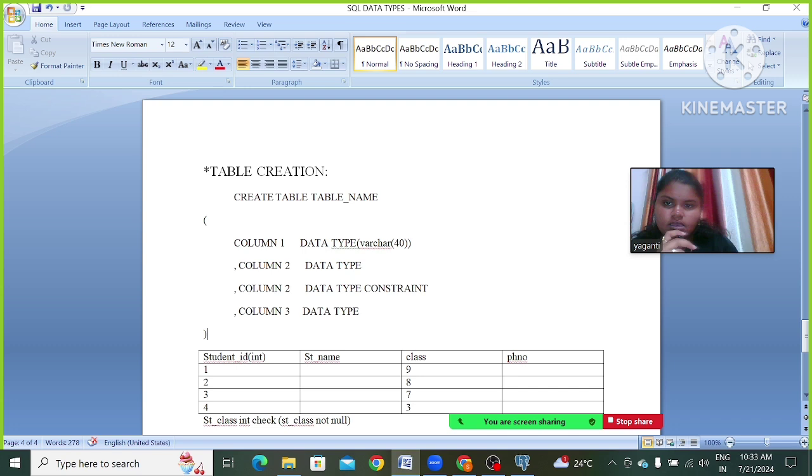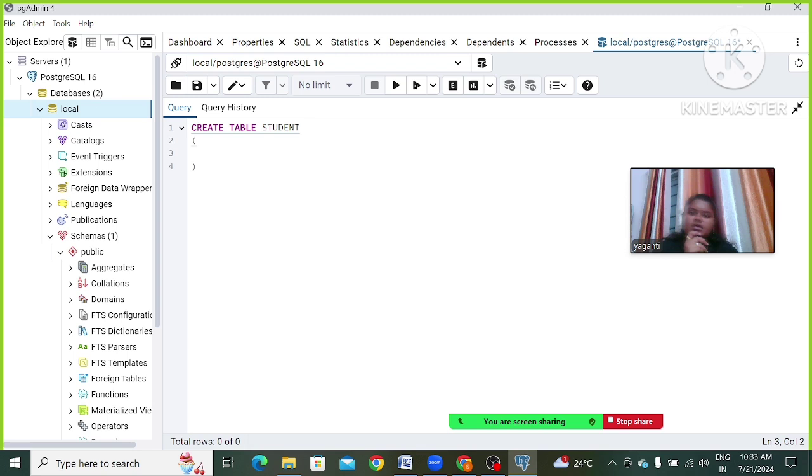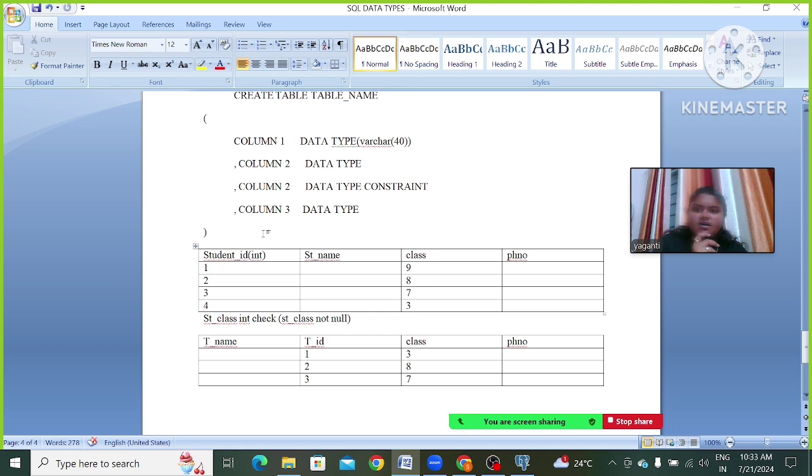In this we are going to create some table. This is the query editor where we write commands, and we have to run them. Here we have execute script. By clicking this, we will execute those commands.